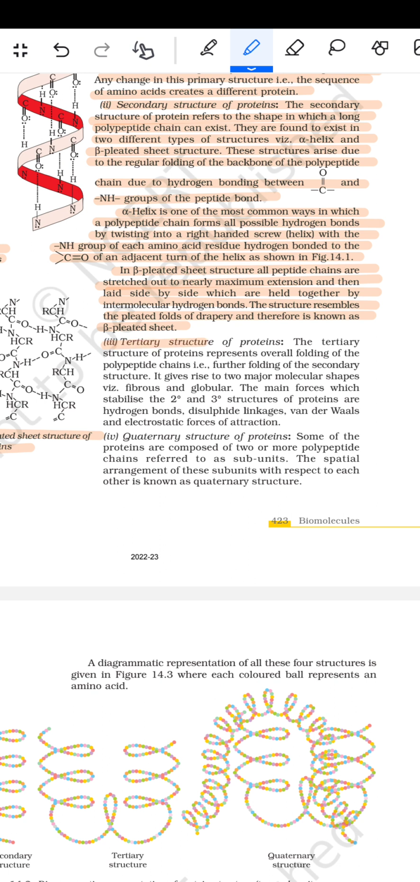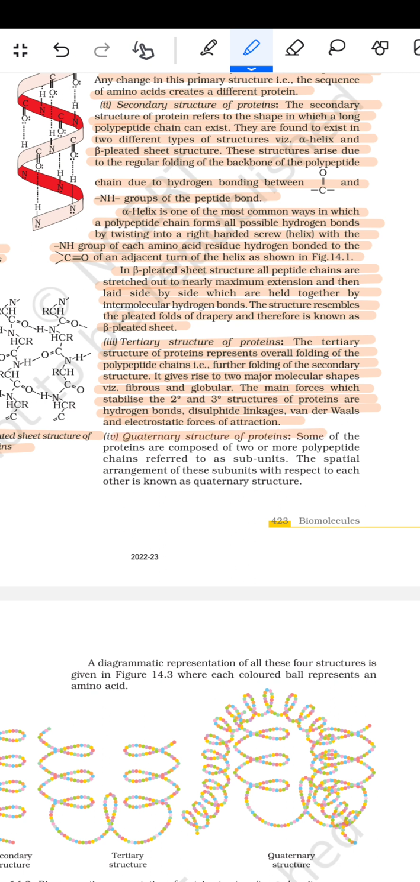Then comes the tertiary structure of the protein. The tertiary structure of the proteins represents the overall folding of the polypeptide chain. That means further folding of the secondary structure. It gives rise to two major molecular shapes, namely the fibrous and the globular. The main forces which stabilize the secondary and the tertiary structure of the proteins are hydrogen bonds, disulfide linkage, van der Waals, and electrostatic forces of attraction.